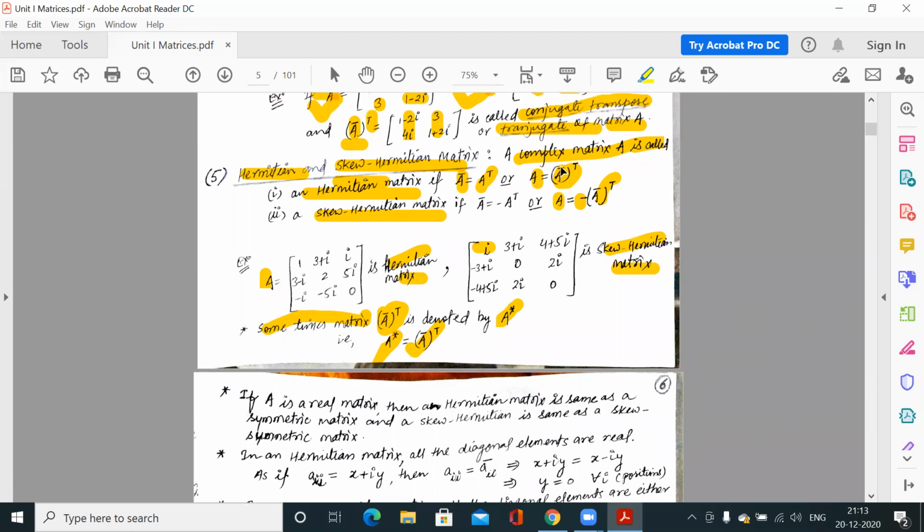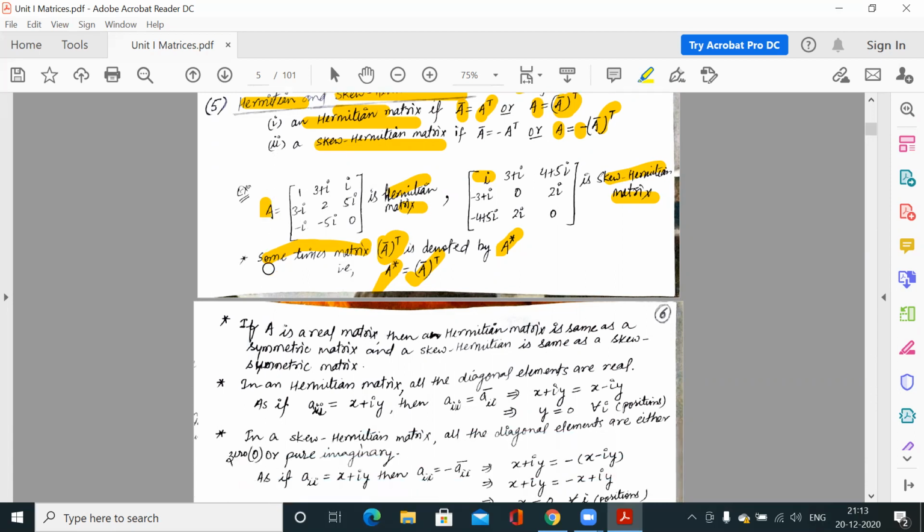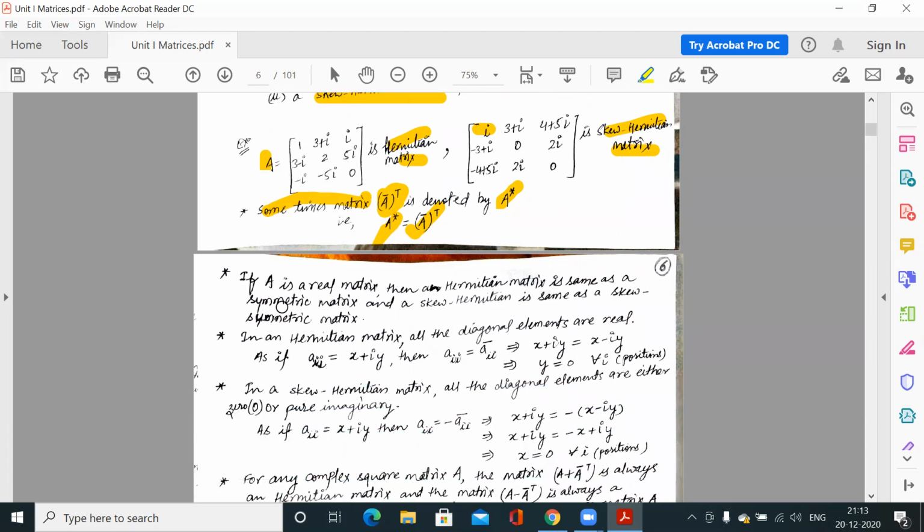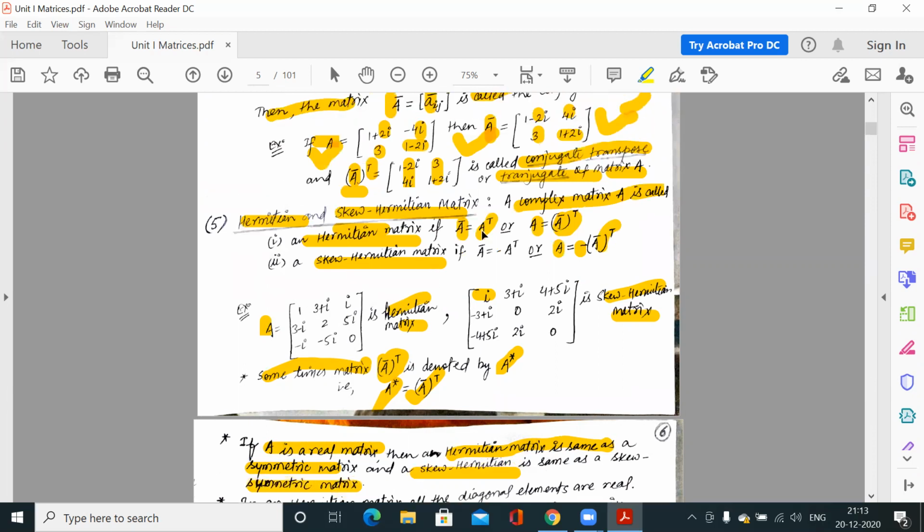So Hermitian when A star is equal to A, and skew Hermitian when A is equal to minus A star. So these are Hermitian and skew Hermitian matrices. If A is a real matrix, then Hermitian is the same as a symmetric matrix, and skew Hermitian is the same as a skew symmetric matrix. Because for any real number, suppose we have an element like 5, what is the conjugate of this 5? Conjugate changes the i, the imaginary part, not the real part.